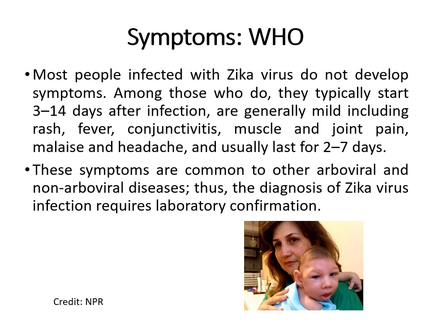Among those who do, symptoms typically start in 3 to 14 days. If a person's immune system is weak and they start showing symptoms, the incubation time is 3 to 14 days after infection.